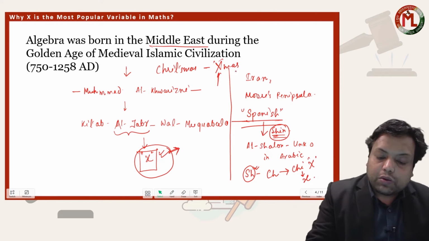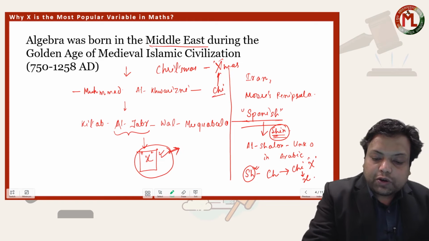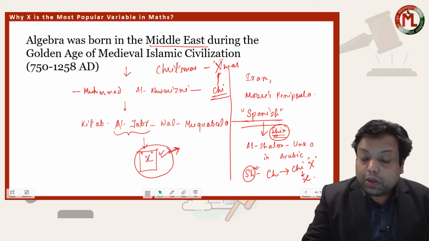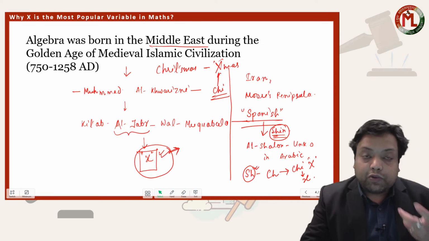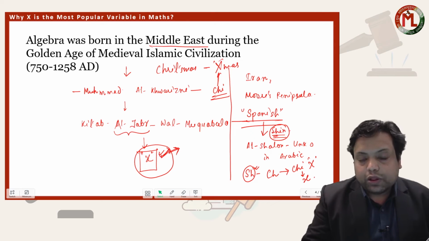This x was actually a Greek origin letter which was replaced for chi. So maybe phonetics was basically responsible for this x becoming a dominant variable for the unknowns.